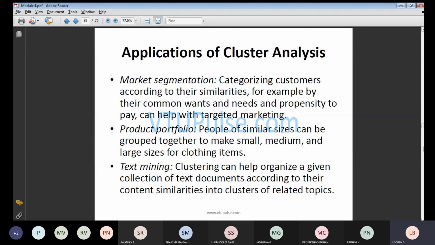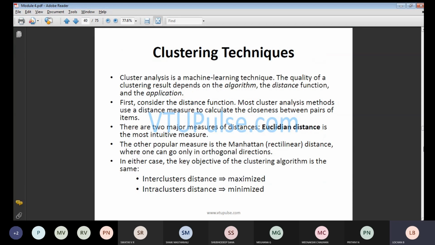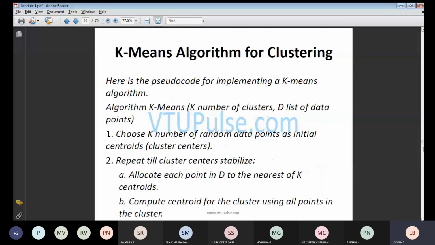Some of the applications we will be discussing are market segmentation, product profile and text mining. Whenever it comes to the clustering technique, we will be getting two things: inter-cluster distance, which can be maximized, and intra-cluster distance, which can be minimized. These are all those things. We have also discussed the K-means algorithm for clustering.